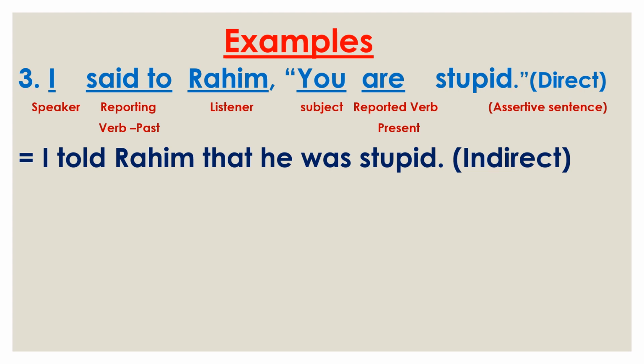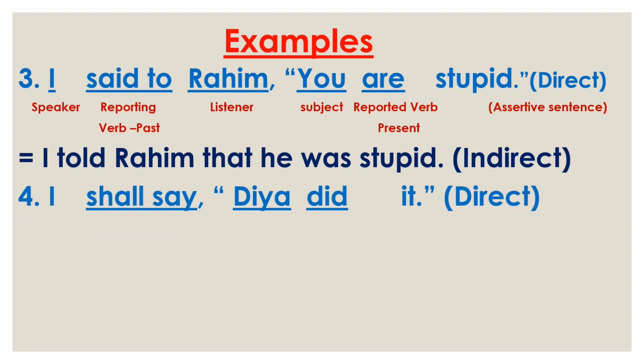Now the subject is you, second person, so it will be changed according to the listener Rahim. Rahim is the name of a boy, that's why we need to use its pronoun he, so we use he. Then are is present form and said to is in past form, so we need to use the past form of the verb. The past form of am, is, are is was, were, so we use was here. Then the other part, stupid. So, I told Rahim that he was stupid.